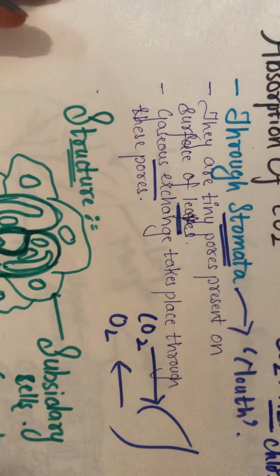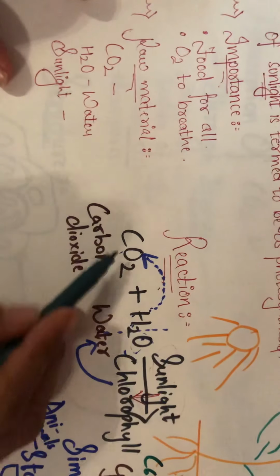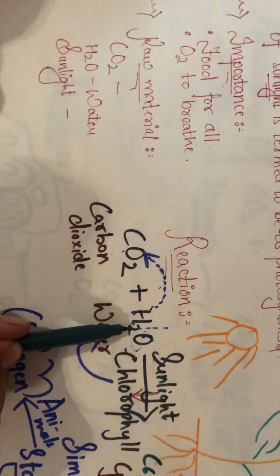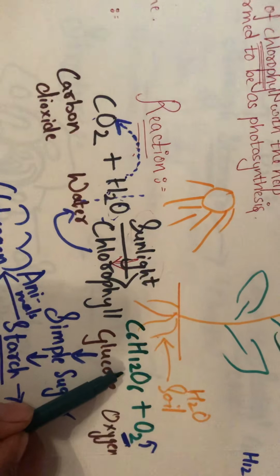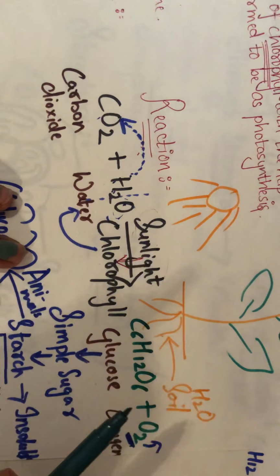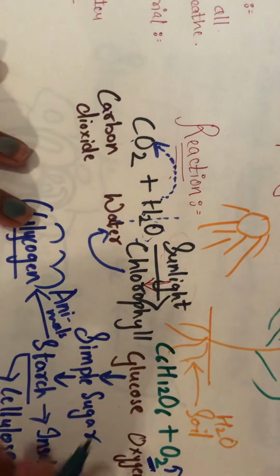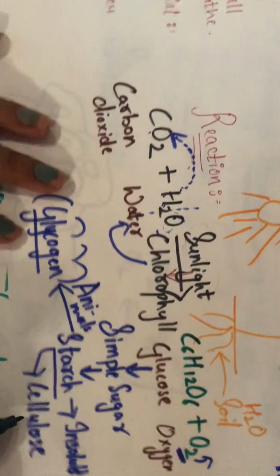So in this chapter, in this part, we have studied the process of photosynthesis, and the inorganic materials that the plant uses. Yes, CO2 and H2O. Where is chlorophyll present? That is inside the chloroplast. What is produced during the process of photosynthesis? That is glucose, which is a simple sugar. Many molecules of glucose can combine together and form carbohydrates. So this is the simple sugar which can also form complex sugar.